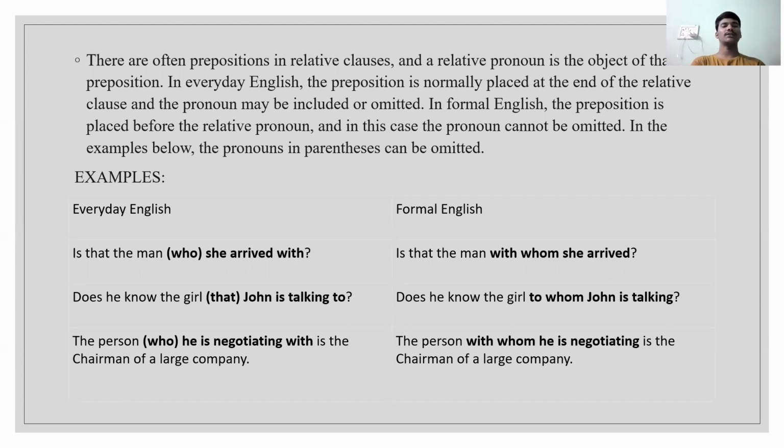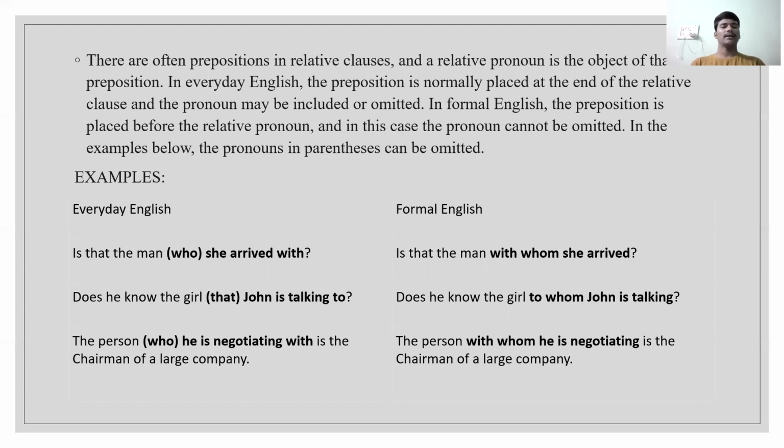Now see the example in everyday English, means informal English. Is that the man who she arrived with? This is a very informal way. When we come to the formal way, is that the man with whom she arrived? See, with whom and who, these two are different, means we can understand the respectful way in this who and whom. Same way, does he know the girl that John is talking to? And does he know the girl to whom John is talking? There is a difference. You can observe that.